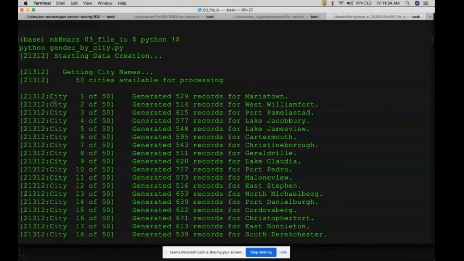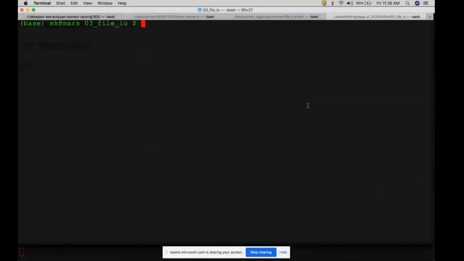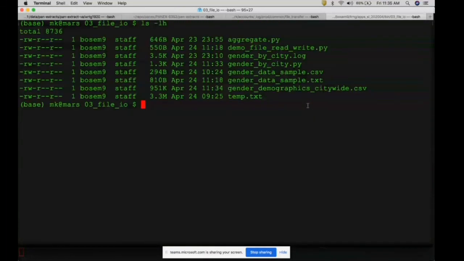Then we are creating the random data, and I'm saying city 1 of 50, 2 of 50, 3 of 50, and so on. Created 529 records for Maria Town, created 514 records for West Williamsburg. So it gives me some information, and then I have created 30,709 records for 50 cities, and my output file name is gender_demographics_citywide.csv. If I do ls -l, I have this file created with 1 MB. So 30,000 records, a small file, 1 MB.